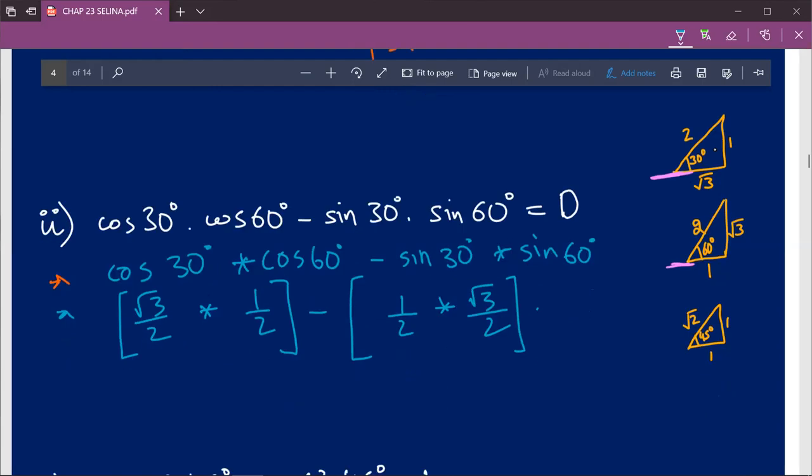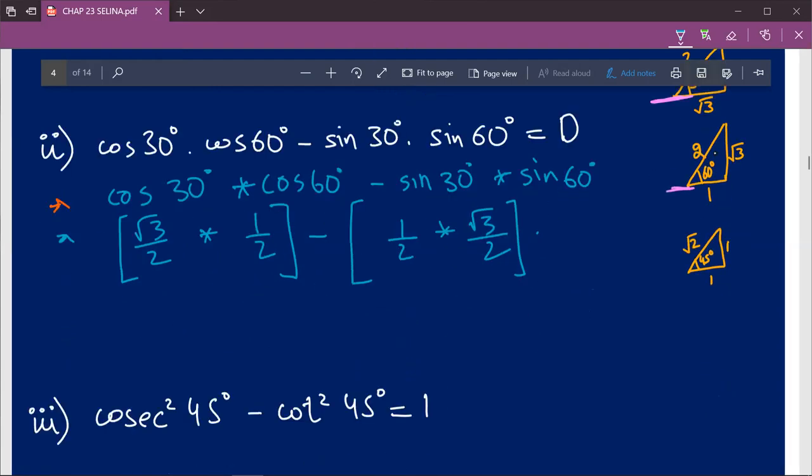Brackets, and then we'll try to open our brackets. Root 3 into 1 will be root 3, upon 2 into 2, which will be 4. We'll open our brackets, minus 1 into root 3 will be root 3 upon 2 into 2, which will be 4. So root 3 upon 4, and there's a minus waiting outside. So therefore root 3 upon 4 minus root 3 upon 4 will be 0.